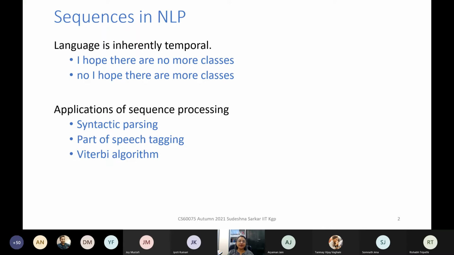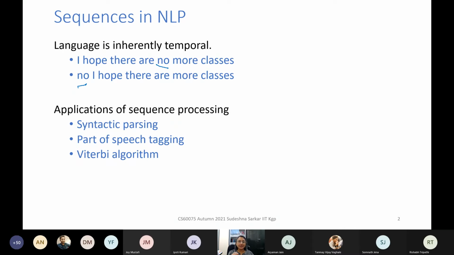Now, as you know, language is inherently sequential. Like, I hope there are no more classes. No, I hope there are more classes. If you look at these two sentences, even though the words are the same, just because "no" has changed its position, they mean very different things, right? They mean exactly opposite, actually. So, the sequence is very important.